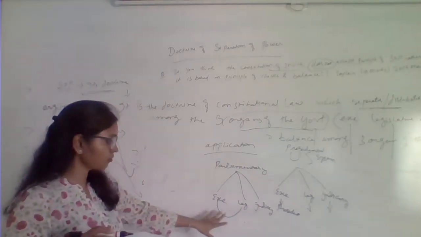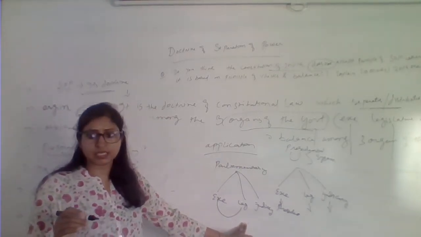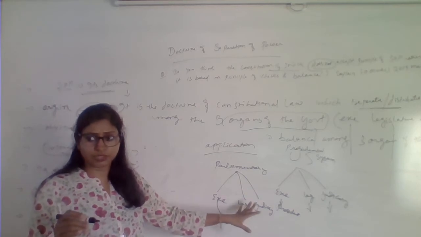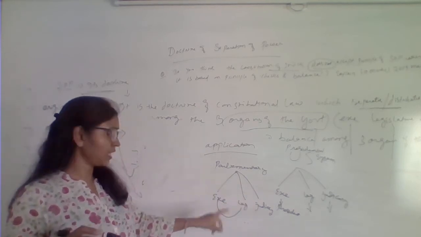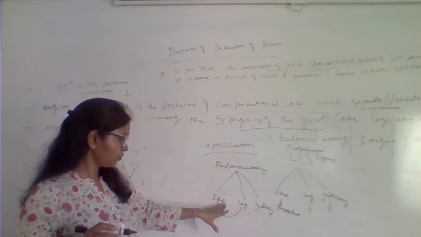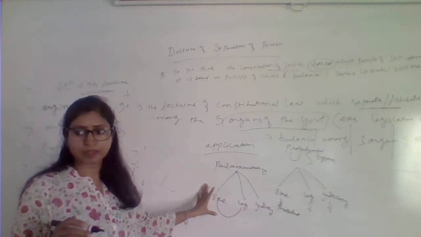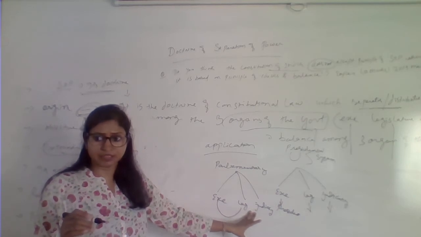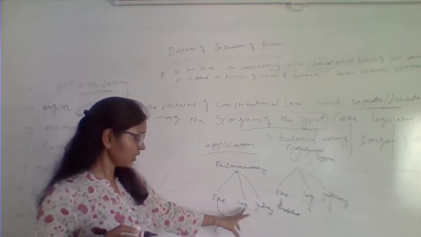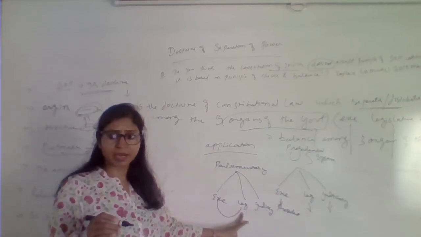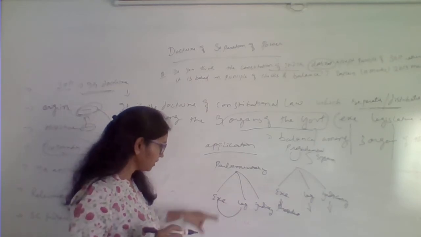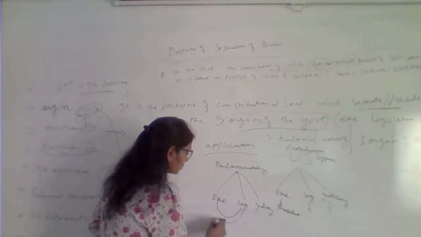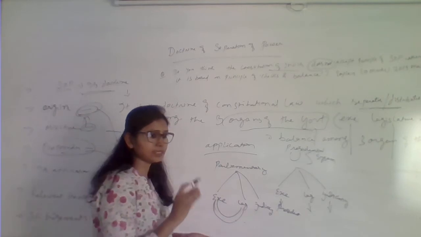The executive is not independent of the legislature. Like, for example, the minister who is a part of the executive is also part of the legislature. A minister has to be a member of parliament. So here you'll see there is a close association between executive and legislature.